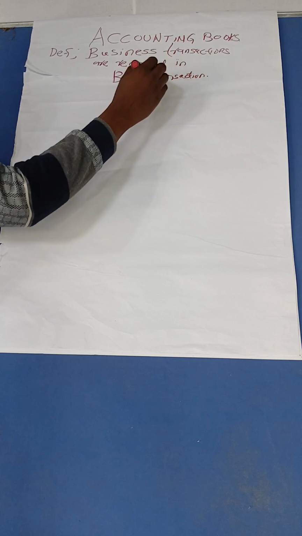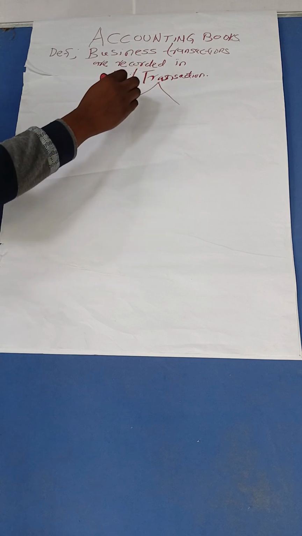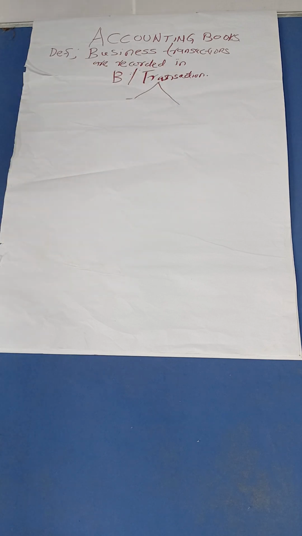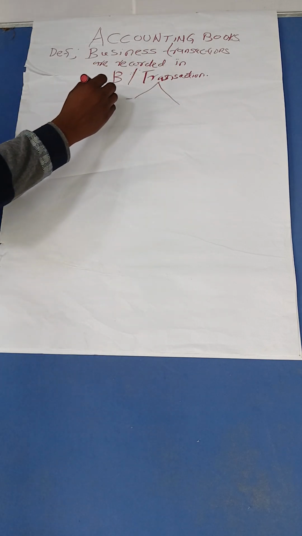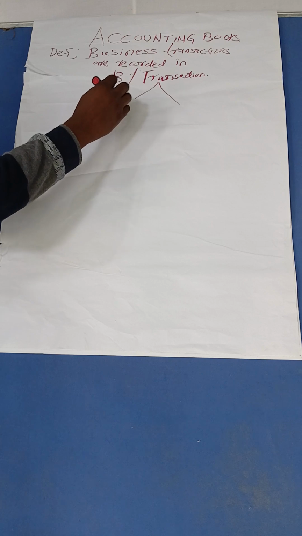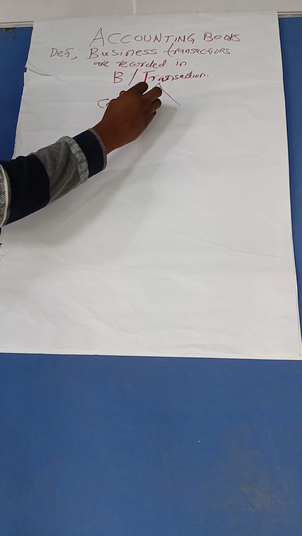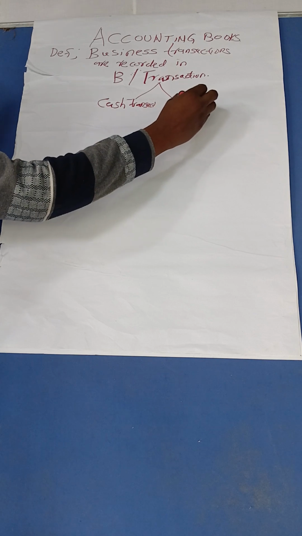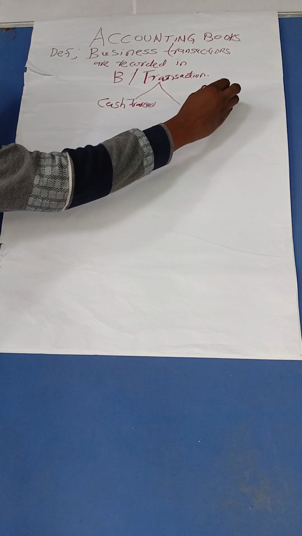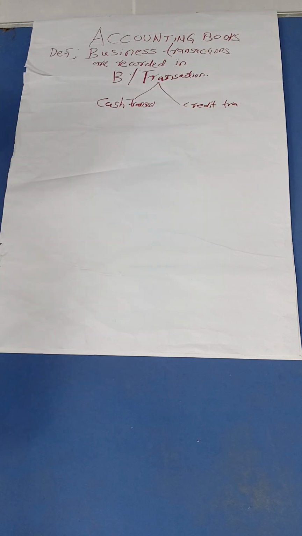One, we have cash transactions, and we have credit transactions. Cash transactions are those in which you buy goods and you pay for those goods on the spot.